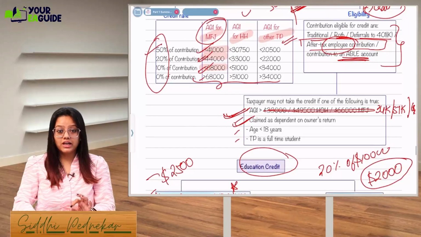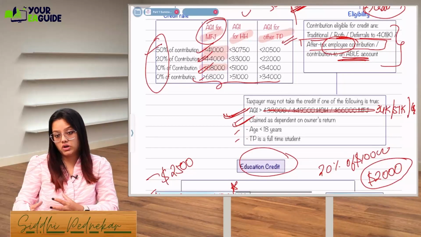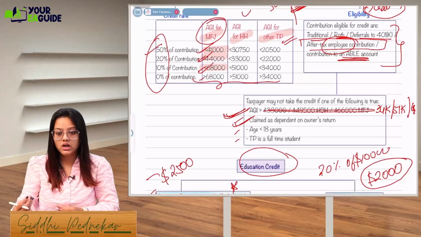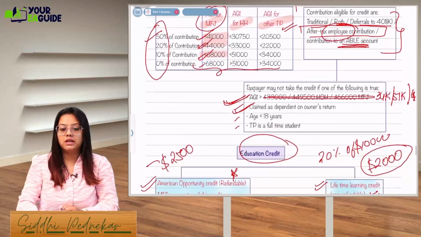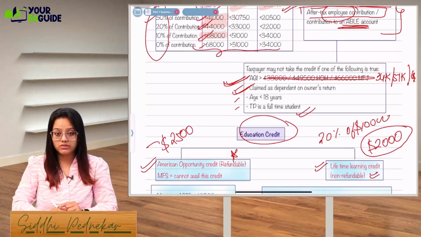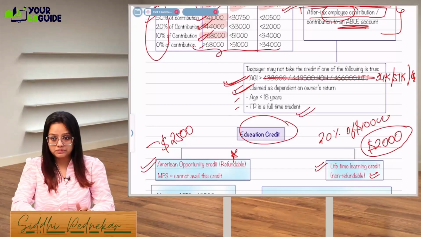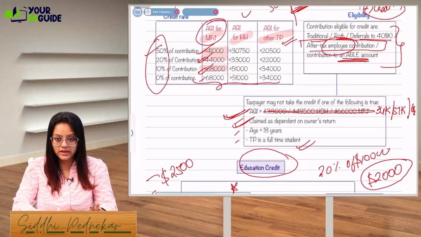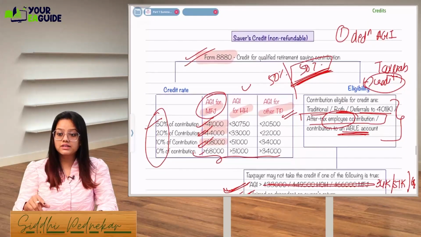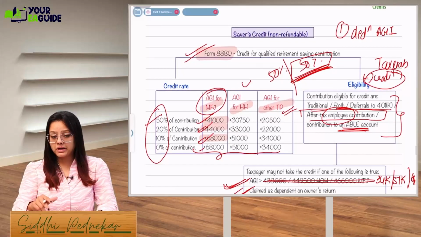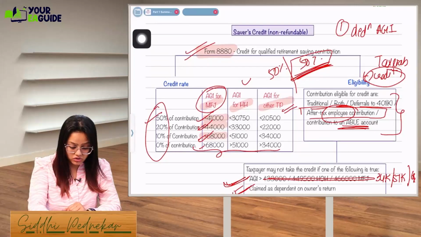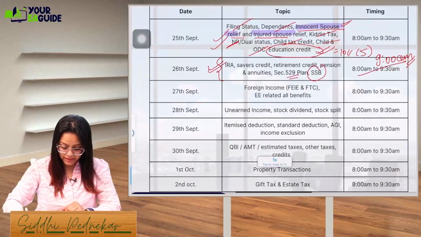Okay, if the age is less than 18, let's say a particular person's age is less than 18, he is earning certain income, he is making the contribution, but still the saver's credit will not be allowed. Okay, and if the taxpayer is a full-time student, then also the saver's credit will not be allowed. Got it, guys? So everyone, when you read the IRA topic now, please make sure to read this credit along with the IRA topic, that is the saver's credit, which is a non-refundable credit. Okay, so let's see what was our next thing which we are pending from today's topic.